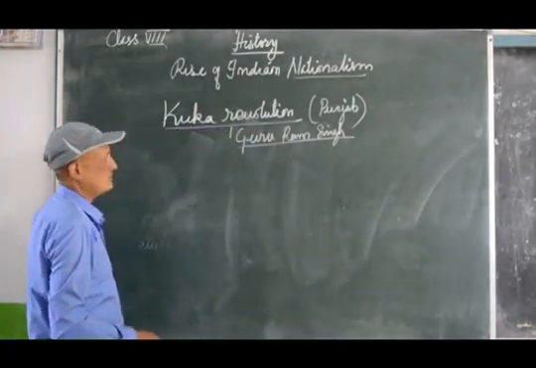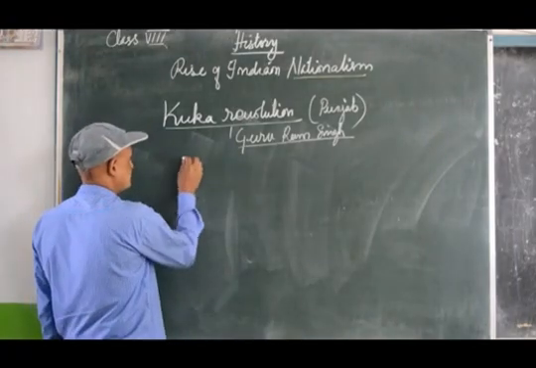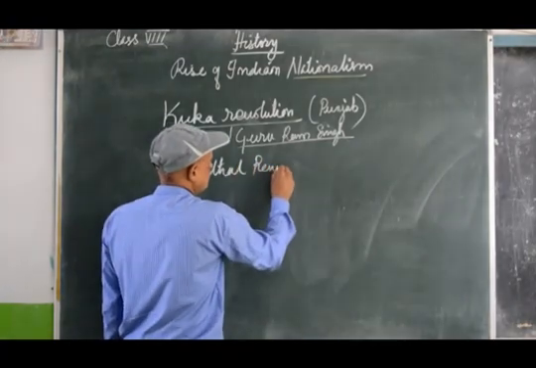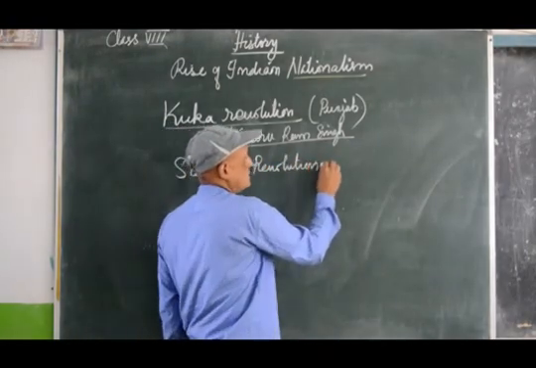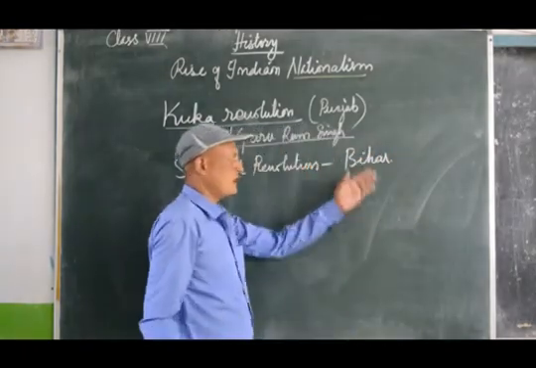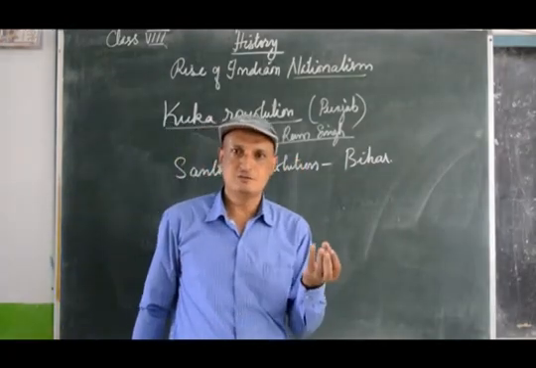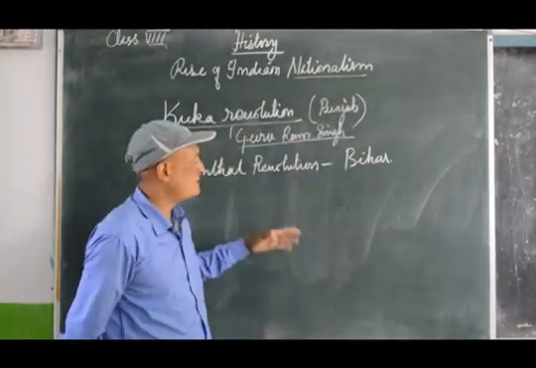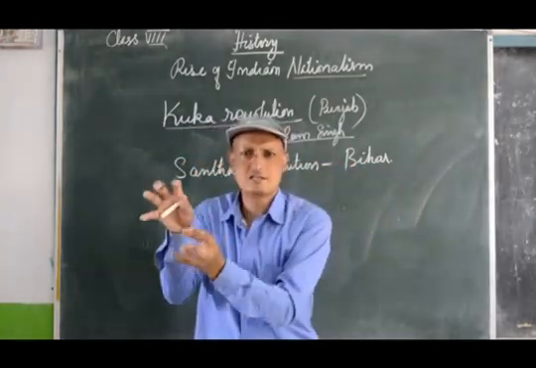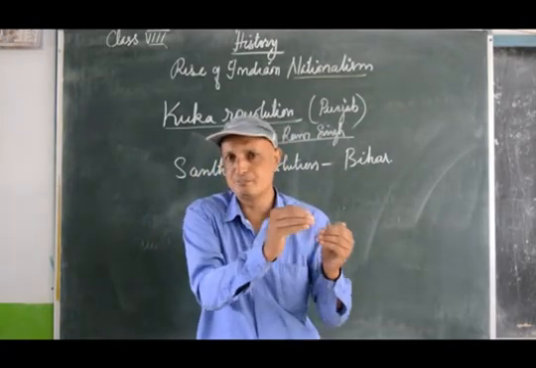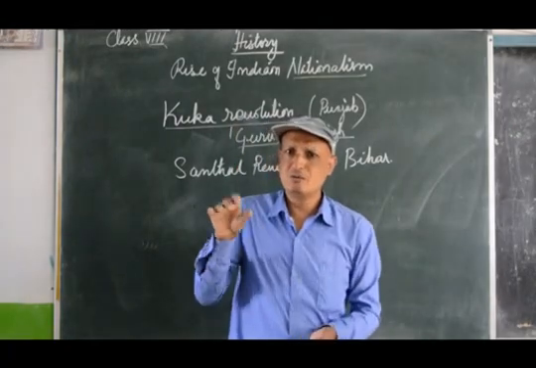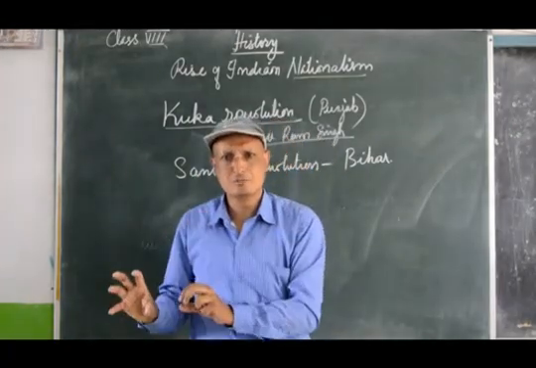The next revolution or the rebel was the Santhal Revolution, which took place in Bihar. And you already know the revolution started in Bengal. So there were plenty of revolutions and many leaders were there. So they were fighting against the Britishers. They wanted to get rid of the Britishers. But they were working individually or in groups.